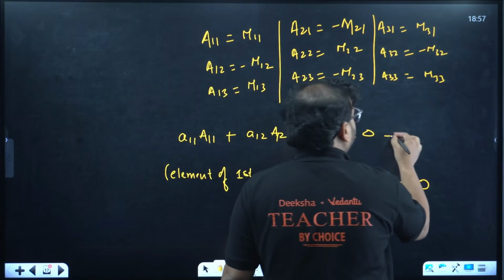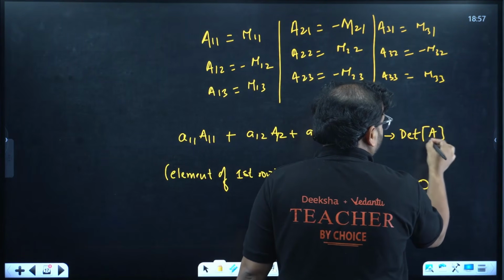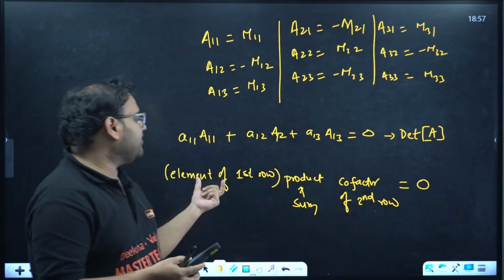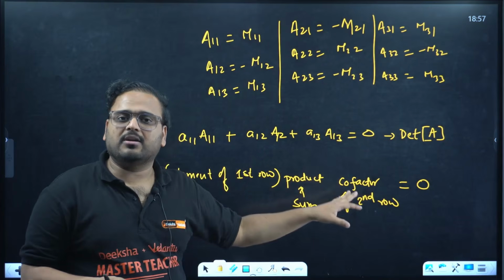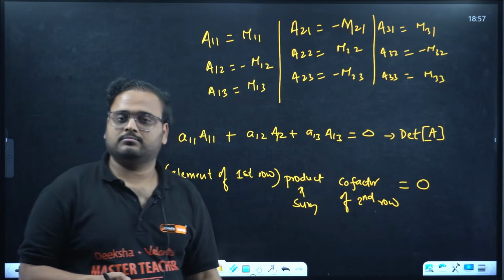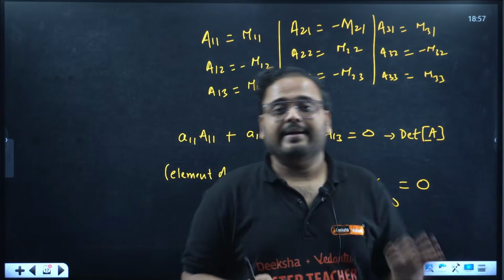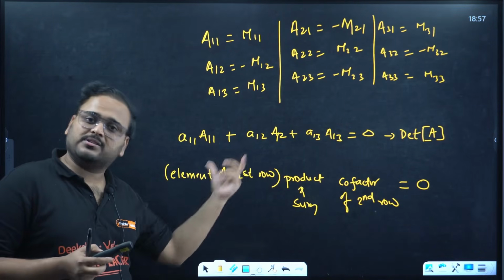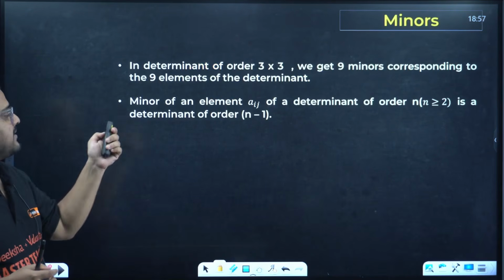This is the determinant value. But if you take the opposite, the elements of any row with the cofactors of any other row or column, then that will be 0. Clear? Is it clear? And yes, they have asked MCQs in boards based upon this property. Let's continue our understanding.